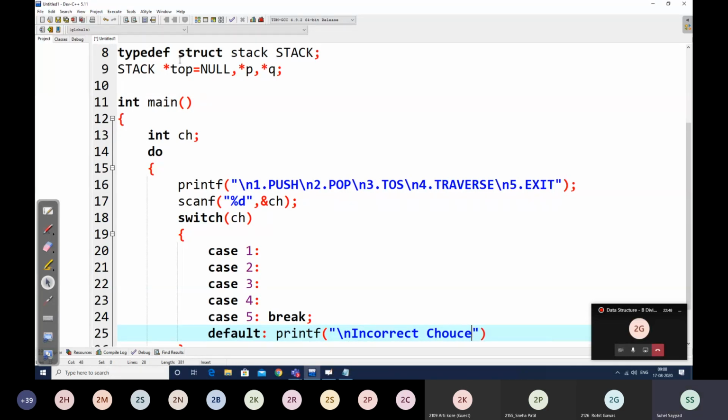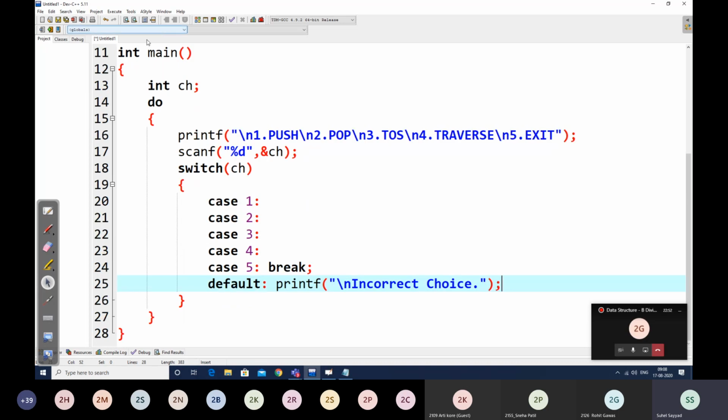This is the normal structure of a menu driven program, and the do while loop continues while the choice is not 5, because 5 is exit.